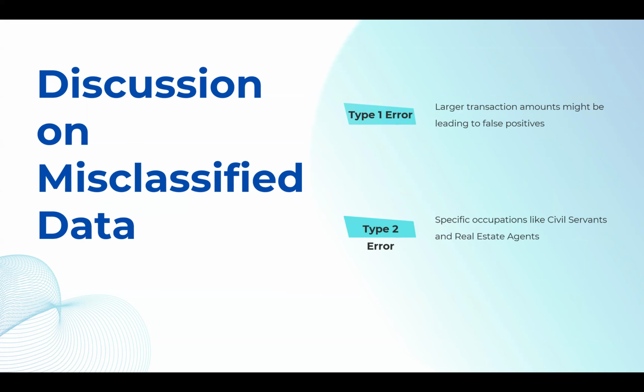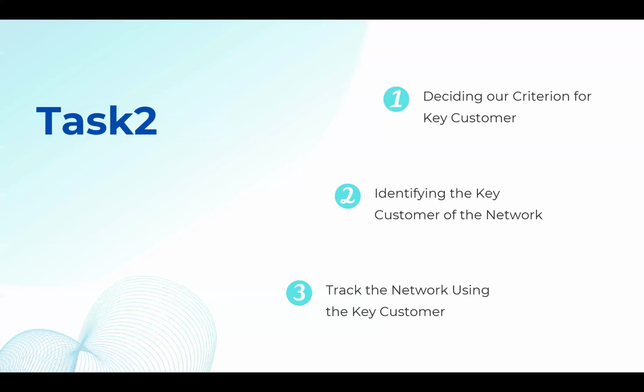Conversely, type 2 errors have lower transaction amounts and were more frequent among specific occupations like civil servant and real estate agent. This examination helps to pinpoint potential model improvements and highlights the importance of considering transaction volumes and occupational data in predictive accuracy.